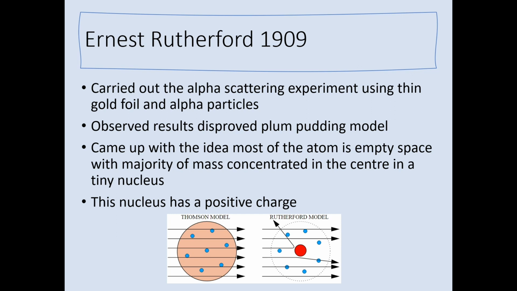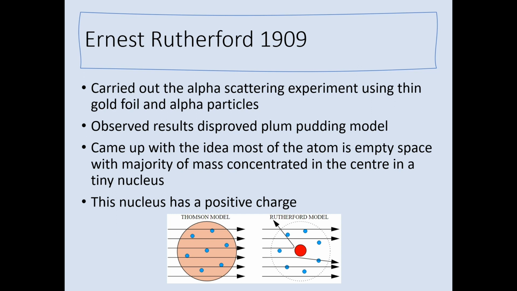Now alpha particles are positive because they are made up of just the nucleus of a helium atom, so it is 2 protons, which are positively charged, and 2 neutrons, which are neutrally charged, giving an overall charge of an alpha particle of +2. So what he did was he fired these particles at the gold foil and he observed where they came out the other side.